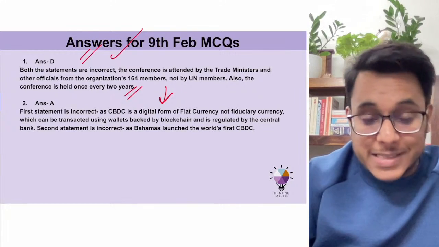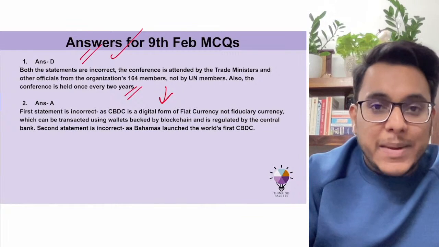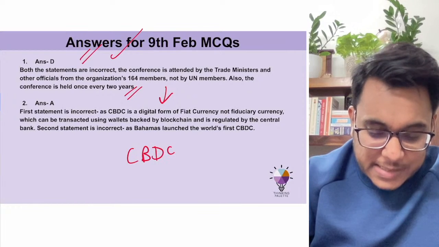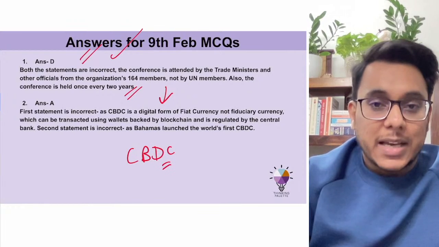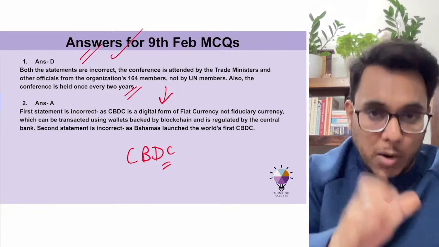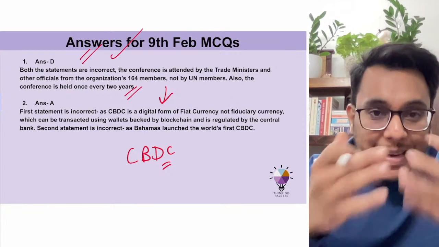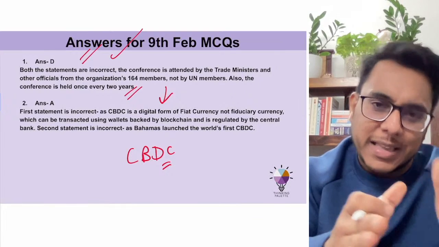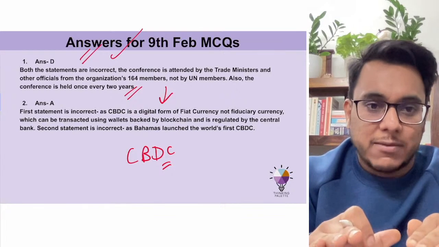See, Bitcoin and CBDC are different. What is CBDC? CBDC is central bank digital currency. Bitcoin is a private virtual currency, a cryptocurrency, not backed by the central bank. Is it clear? Thus El Salvador had adopted that.